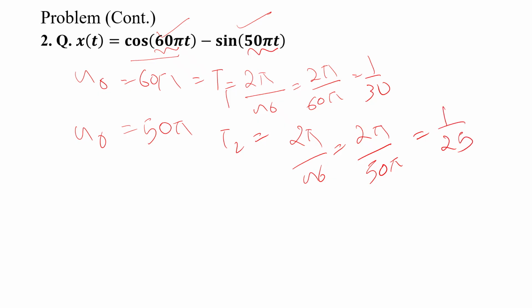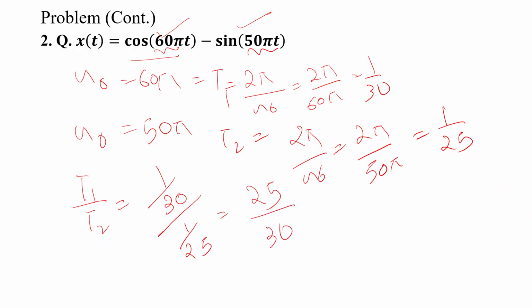Okay. Now T1 by T2 is equal to how much? 1 by 30 divided by 1 by 25. So how much will you get? 25 by 30, or 5 by 6. Now in that case, what is the fundamental period?